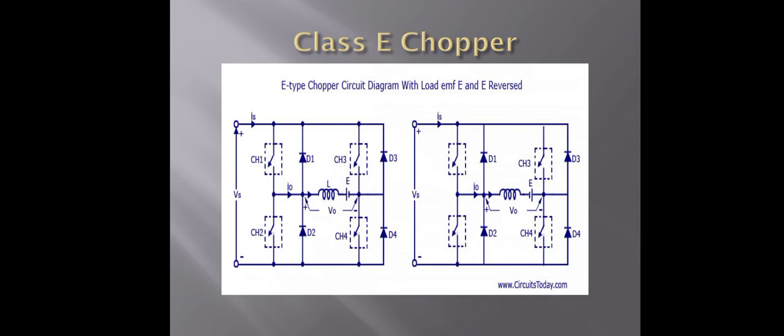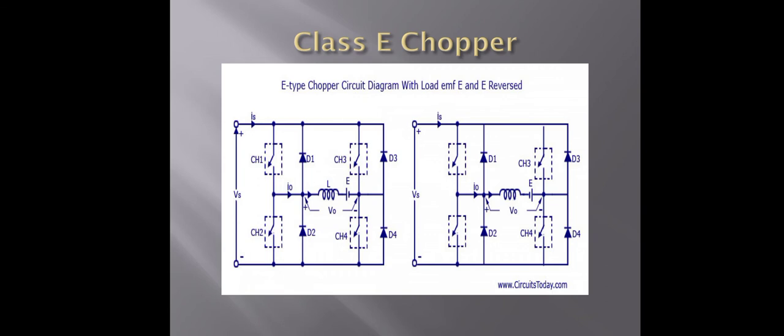Now the working of the class E choppers. There are four channels used here in both the circuits. When CH1 and the CH4, the opposite channels, are triggered, then the output current I0 flows in the positive direction as shown in the figure through the CH1 and the CH4, with the output voltage V0 equal to Vs. It gives the first quadrant operations.